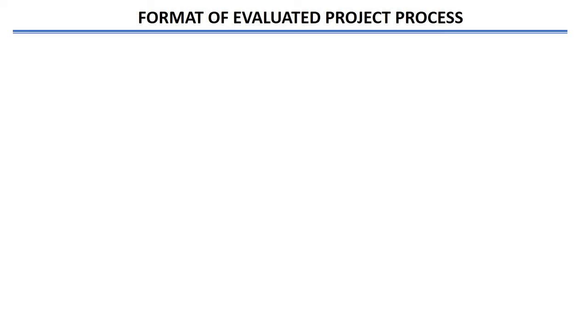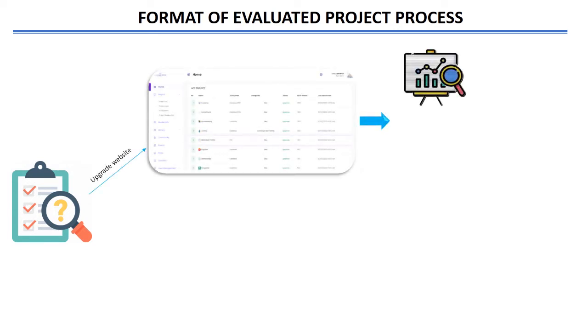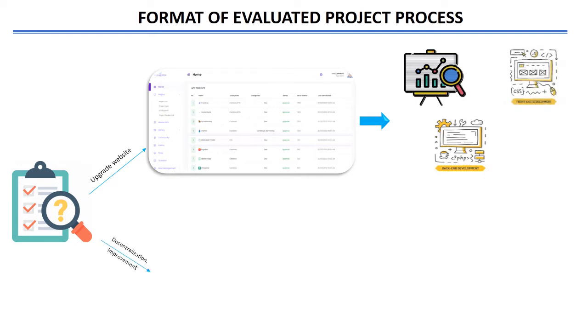To improve the evaluation method, we propose 2 solutions. First, as presented in the VCoinCheck 1.1 proposal, upgrading the VCoinCheck website, such as integrating project metrics analysis functions, UI improvements, and back-end improvements. The second is also the main goal of this proposal: improve the evaluation criteria and decentralize it. The reason is that the evaluation criteria set in VCoinCheck 1 were researched and created by the VCoinCheck core team. It is completely centralized and subjective.